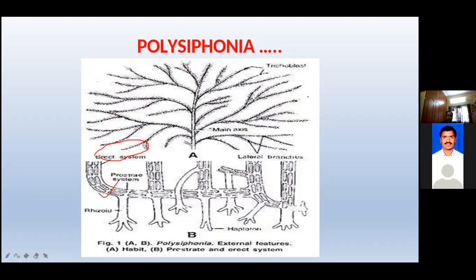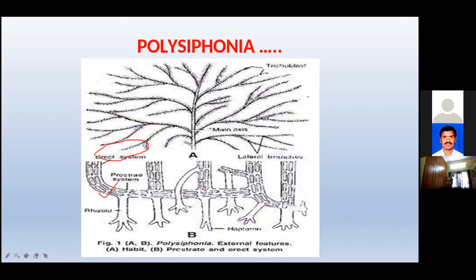Branches, can you see them here? Yes, ma'am. Next, the prostrate system. This is the prostrate system. The prostrate system creeps over the substratum with the help of well developed unicellular rhizoids. Can you see the rhizoids below? Yes or no girls? This one is a prostrate system. The prostrate system creeps over the substratum with the help of well developed unicellular rhizoids.